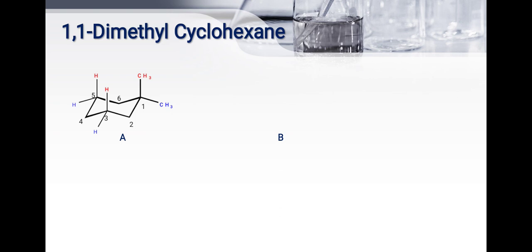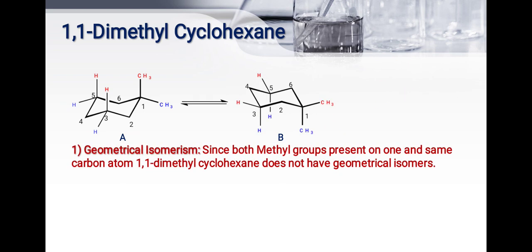That means at the position of the first carbon, both methyl groups are present on the same carbon atom. Here a plane of symmetry is there. So, since both methyl groups are present on one and the same carbon atom, 1,1 dimethyl cyclohexane does not have a geometrical isomer. What is the reason behind it? Because here a plane of symmetry is there and both substituents are present on the same carbon, so geometrical isomerism does not occur.